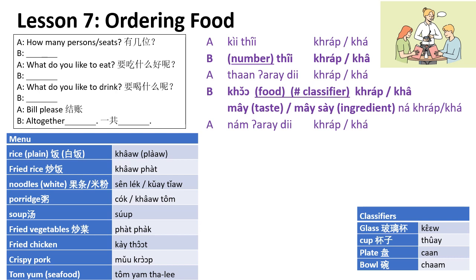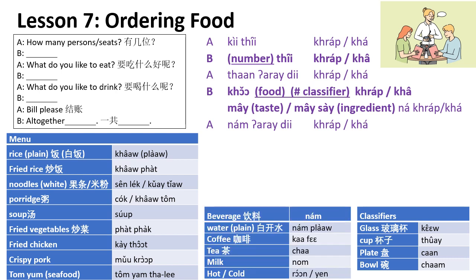The waiter will also ask น้ำอะไรดีคะ, what drinks would you like? So here are some drinks. Plain water. For healthy people who don't like flavored drinks, or it's just a very warm day, you just want some plain water. We call น้ำเปล่า. Remember our ข้าวเปล่า is the plain rice. So plain water, น้ำเปล่า. It comes in a bottle, drinking water. Or you want coffee? Coffee is กาแฟ, tea, ชา, milk is นม.